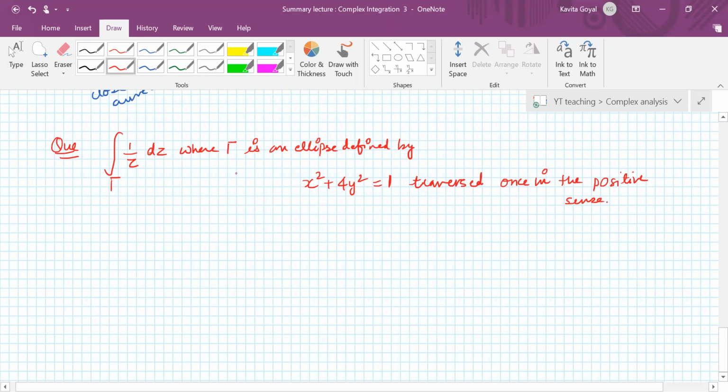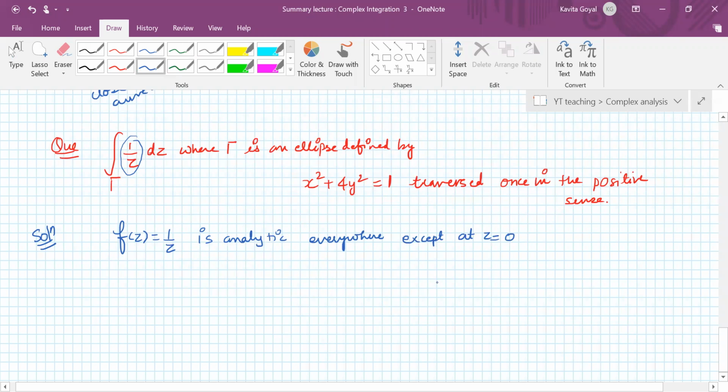Again, this function f of z is equal to 1 by z is analytic everywhere except at z is equal to 0.